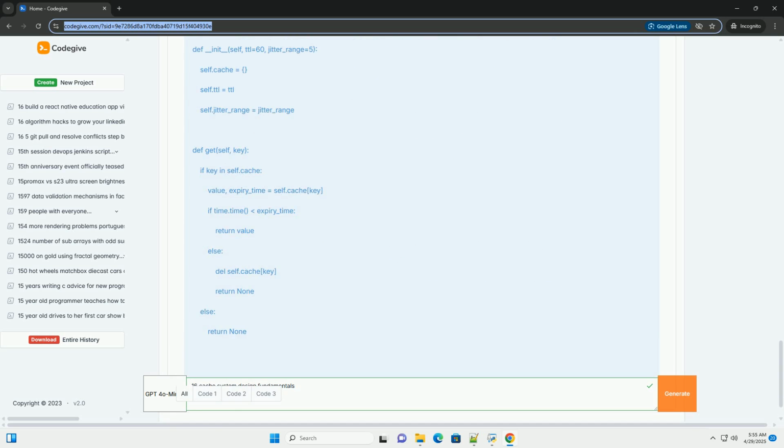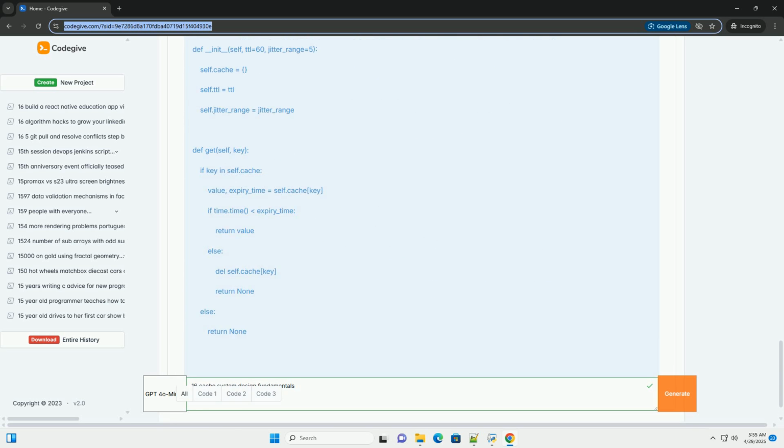Conclusion: effective cache system design is crucial for building high-performance, scalable, and reliable applications. By understanding and applying these 16 fundamental principles, you can create caching solutions that meet the specific needs of your system. Remember to carefully consider factors like data size, access patterns, consistency requirements, and performance goals when making design decisions.